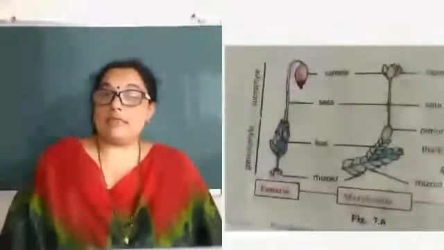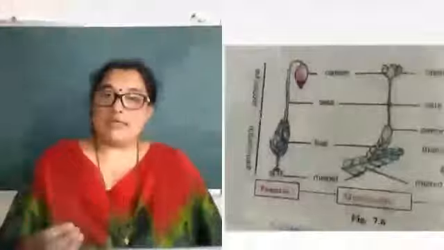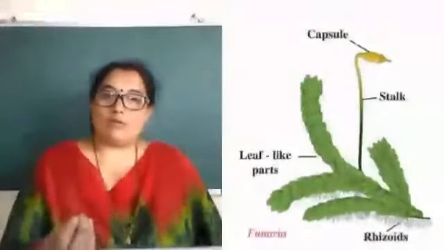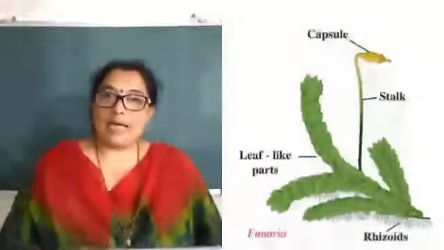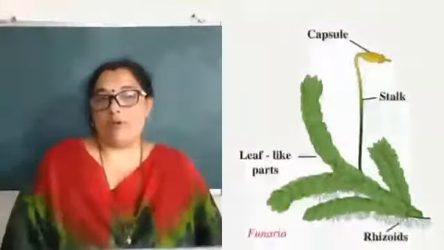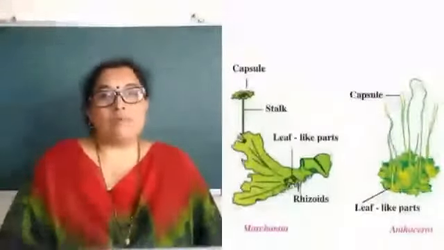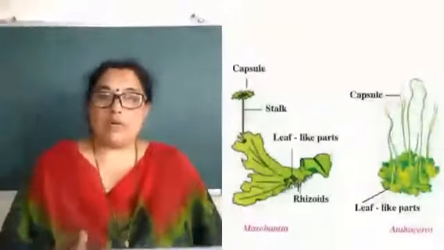Now where do you find moss? During the rainy season we see it wherever moisture is there. For example, if there is a leak in the water tank, near the water tank you can find a green layer developing, a green velvet cover developing. Small, very minute plants are growing there. These are nothing but mosses or bryophytes. So such plants are bryophytes. As I told you earlier, these are amphibian plants.